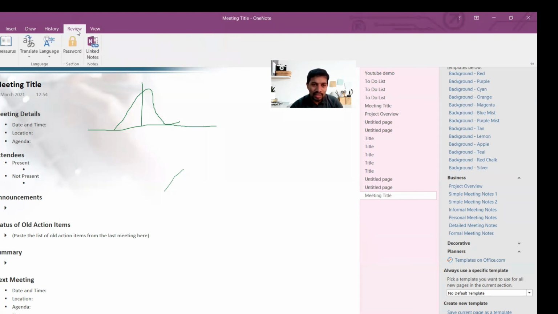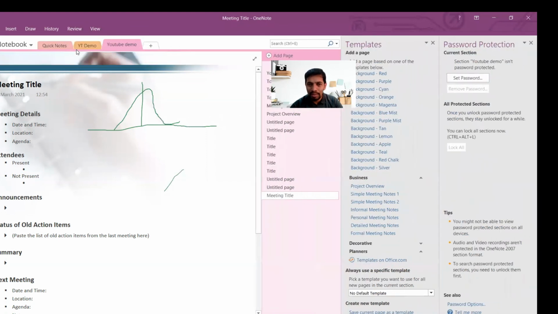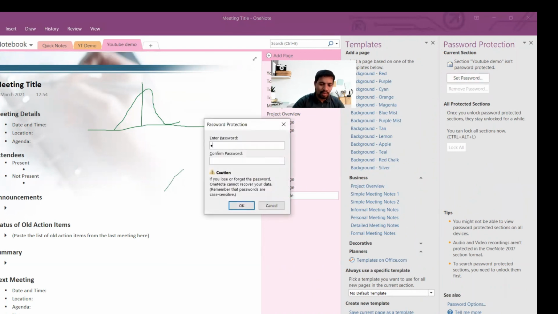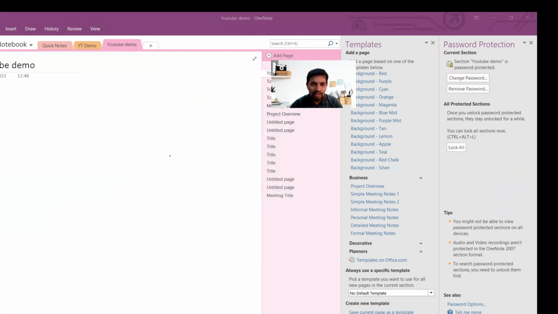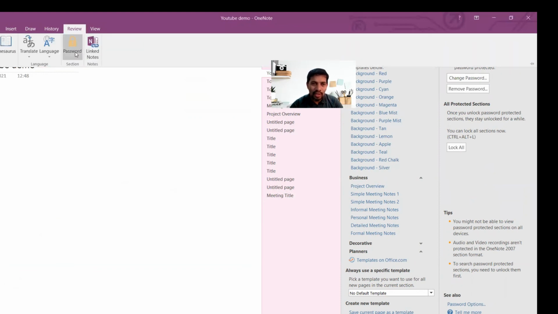For example, this lock option is very useful. Say I wanted to lock, set the password. Let's say I'm just setting the password as ABC, or I will set the password as my name, for example, Abrar, ABRR. Okay, that's it, password saved. So next, anytime you wanted to go into it, it will prompt for the password. Like this you can just do that.